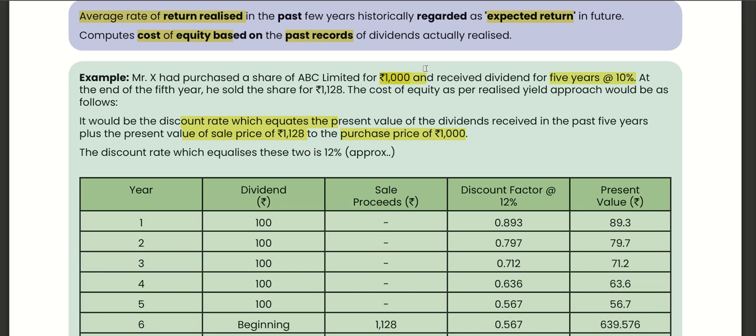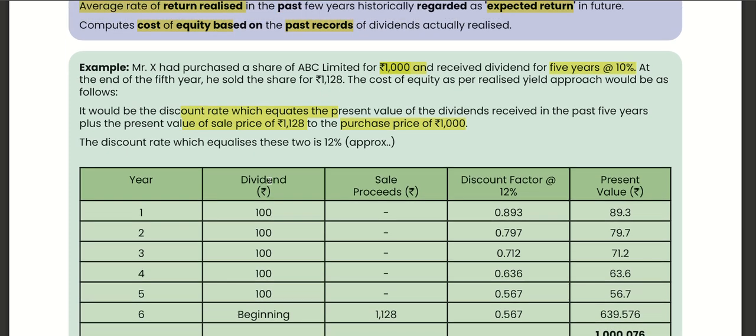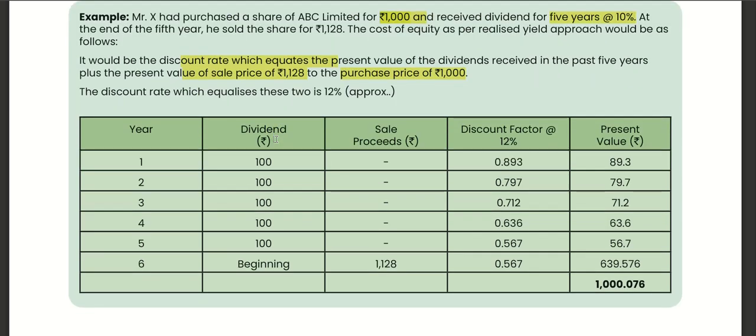Purchase share for 1000, received dividend 10%, sold for 1128. Okay. 10% is always 100, right? Like 1000 into 10% is 100 in each year. So it would be the discount rate which equates the present value of dividend received plus sale price.